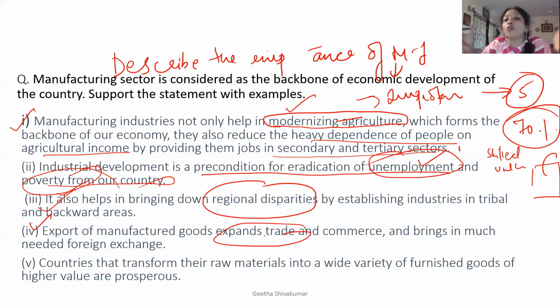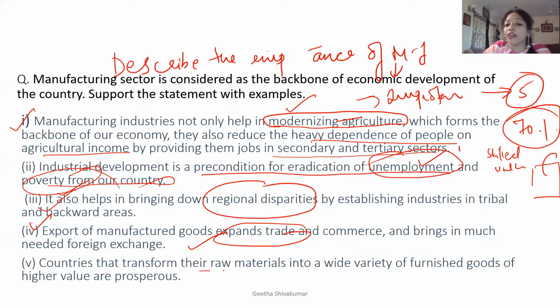My business has started to grow. With the increase in the business, what will be happening? I will get revenue. Suppose I am doing business in the domestic territory, I will get my own currency. But if I go overseas and start exporting my goods to different countries, I will be getting foreign exchange. So export of manufacturing goods expands trade and commerce, and it brings much needed foreign exchange, which is very important for the country's development.